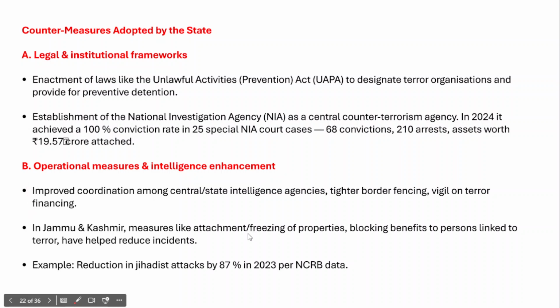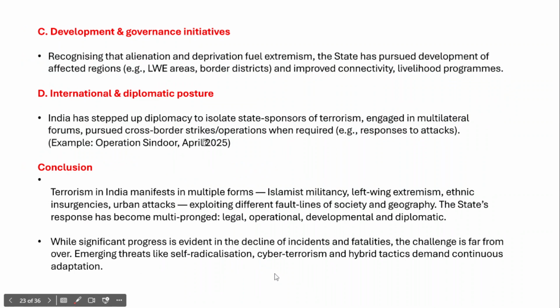In Jammu and Kashmir, there are measures like attachment or freezing of properties and blocking of benefits to persons linked to terror, and this has helped reduce the incidence of terrorism. For example, jihadist attacks reduced by 87% in the year 2023 as per National Crime Records Bureau data. So these measures have been yielding positive results in countering terrorism.